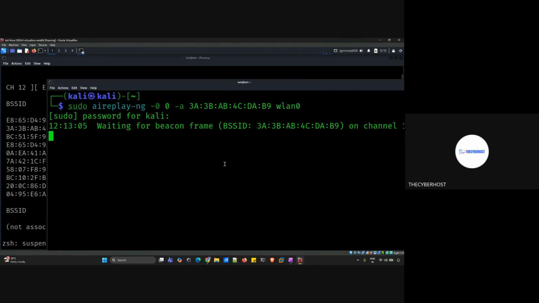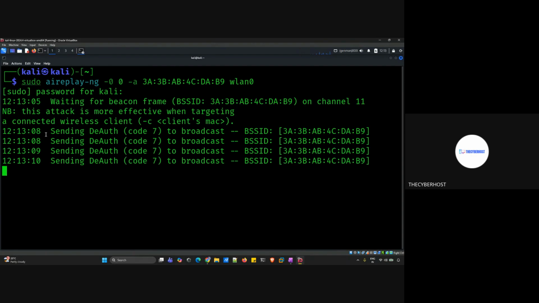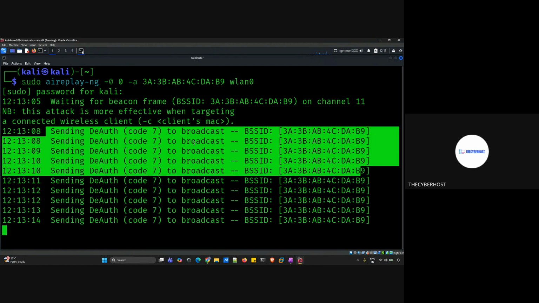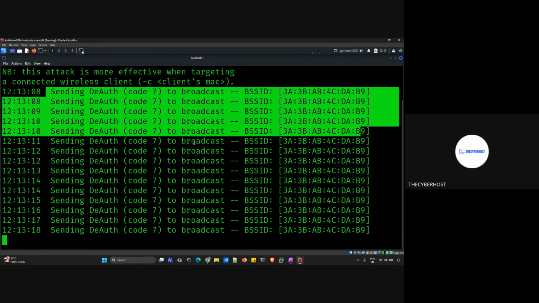Once I press enter, you can see it is asking for the password. I'm giving the same password. Once I do this, what will happen? It will take a few seconds, and then you can see it is sending deauth packets to broadcast. So it is sending a lot of packets to my router. And now what will happen with this? Within a few seconds, my router will become unresponsive.